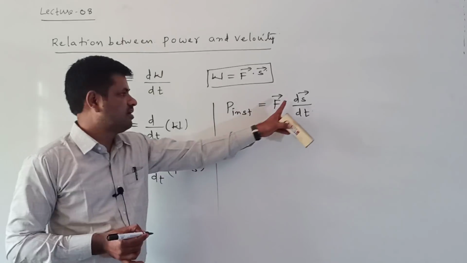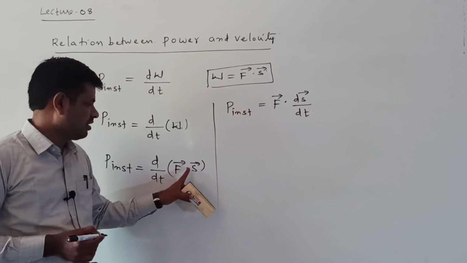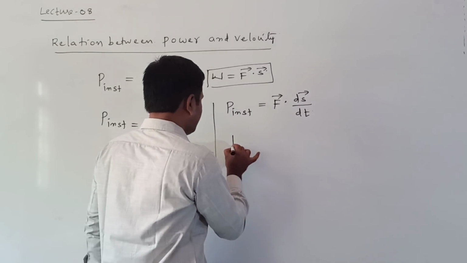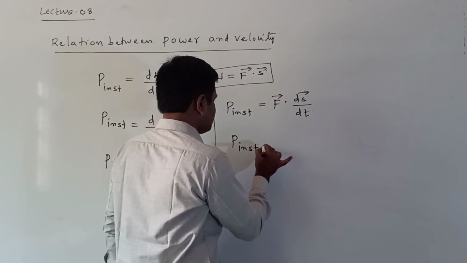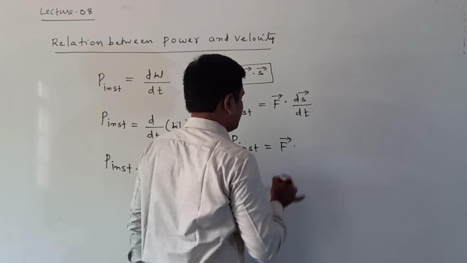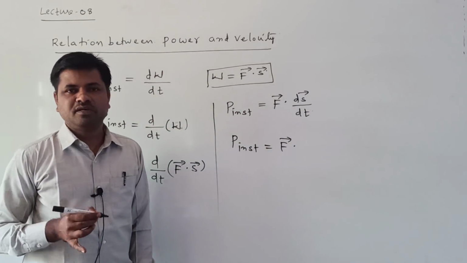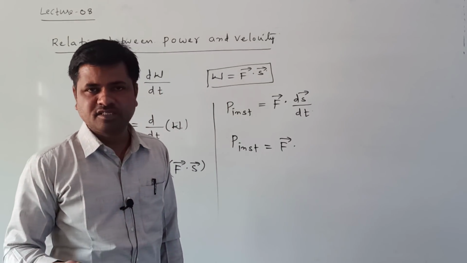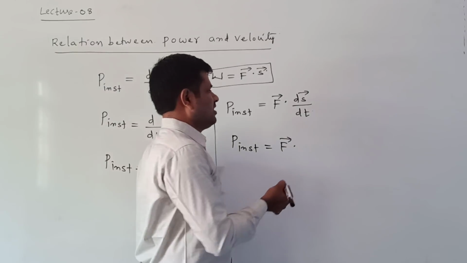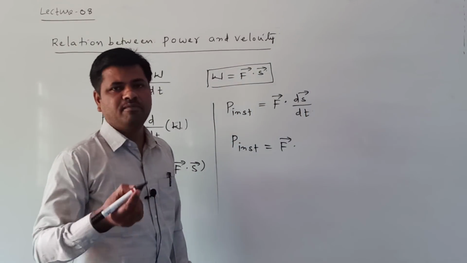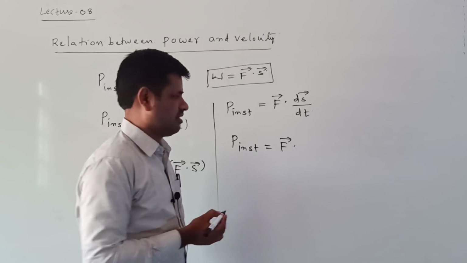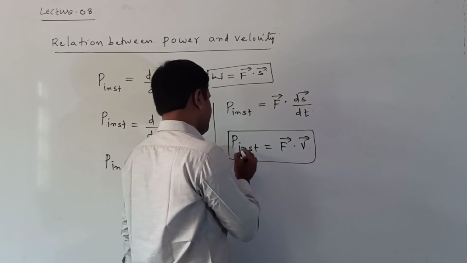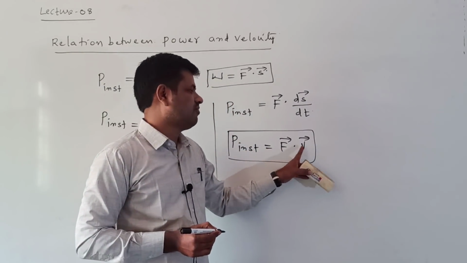So what are we getting here? ds bar by dt, F bar dot this d by dt I am applying to s bar. So P instantaneous is equal to F bar dot ds bar by dt. Here s is the displacement, and ds is the change in the displacement. The time rate of change in the displacement is called velocity. So F bar dot V bar. So we are getting P instantaneous is equal to F bar dot V bar.